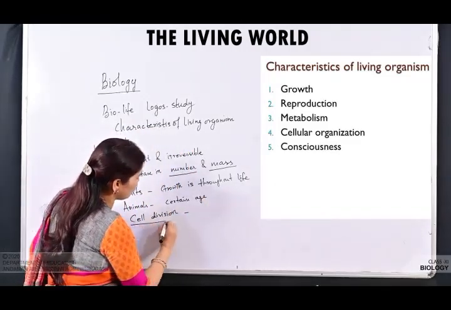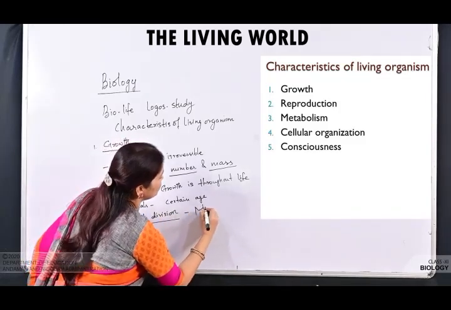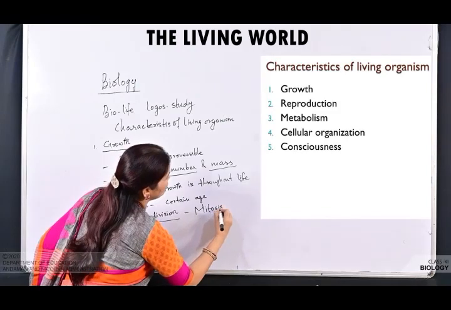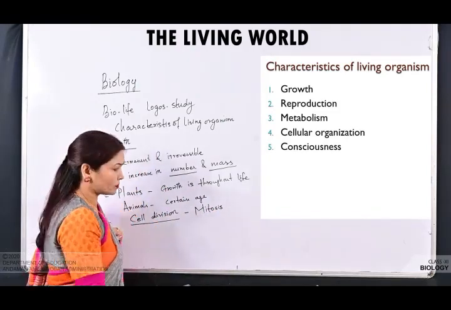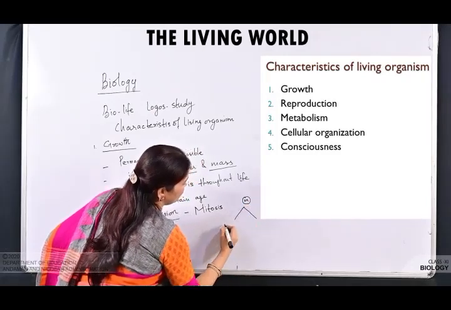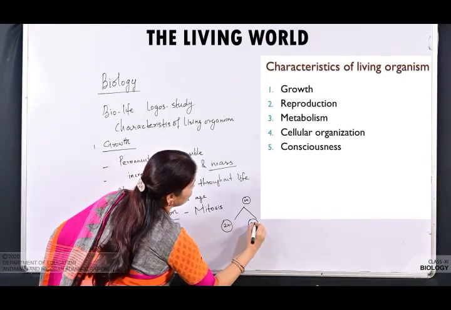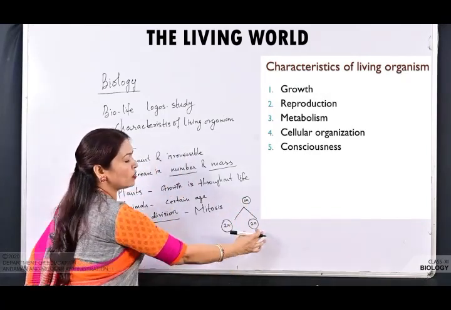और यहाँ जो growth हो रहा है, that is by mitosis division. माइटोसिस डिवीजन से ग्रोथ हो रहा है. Here one cell is dividing into two cells. Suppose a diploid cell is there. So diploid cell है तो equal number of chromosomes.